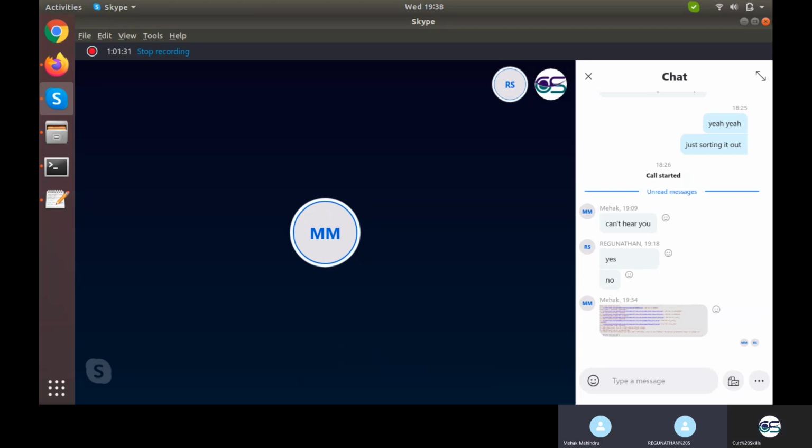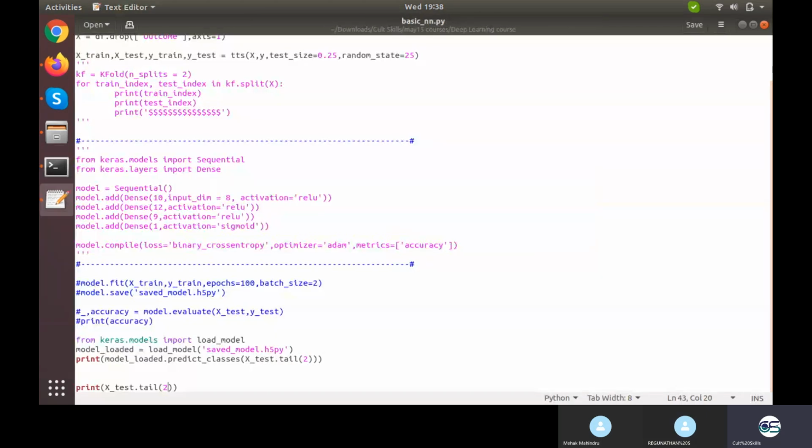Can you show the code again? Yeah. It's nothing different than x test dot tail, bracket 2.